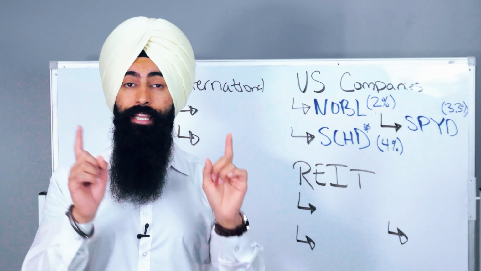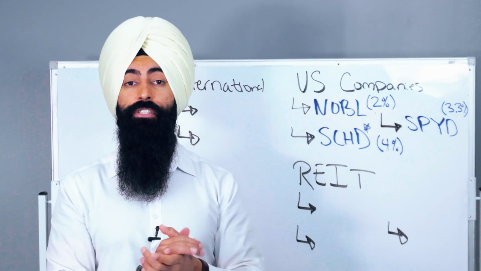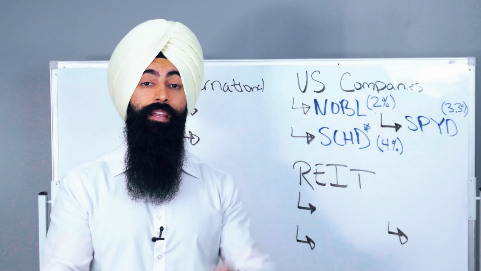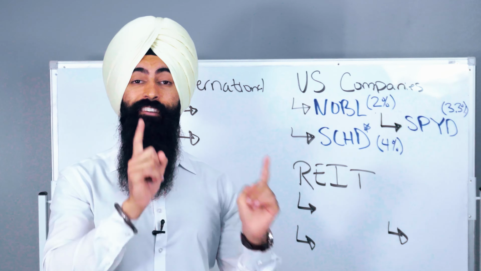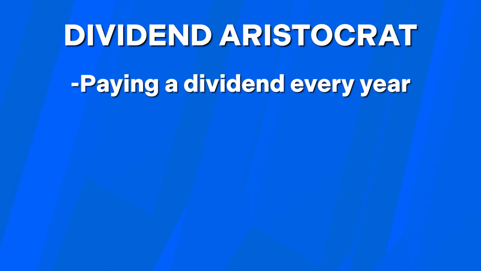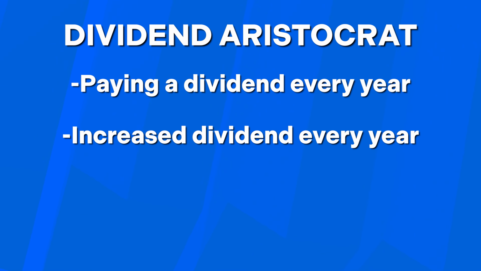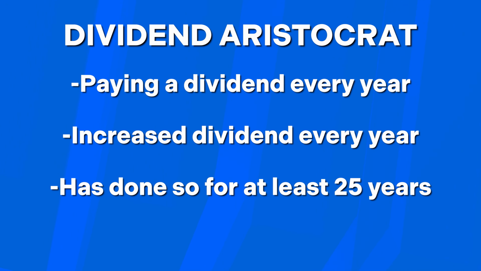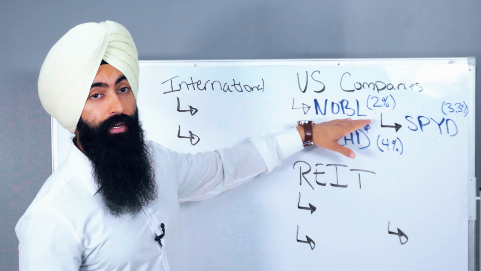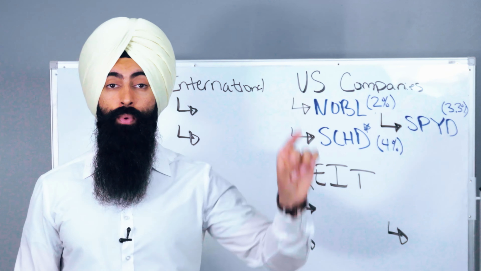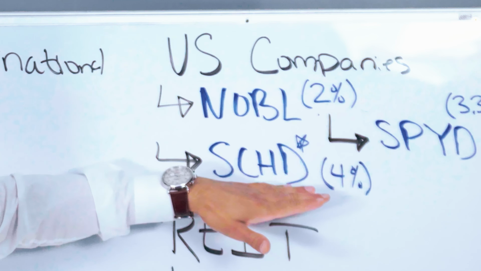These are companies in the S&P 500, the 500 largest companies in the stock market that pay out a dividend, and these are companies that are dividend aristocrats, meaning they have paid out and increased their dividend every year for at least the last 25 years. So it's a very specific group of companies, and at the time we're recording this video, they're paying out a dividend of around 2% a year.